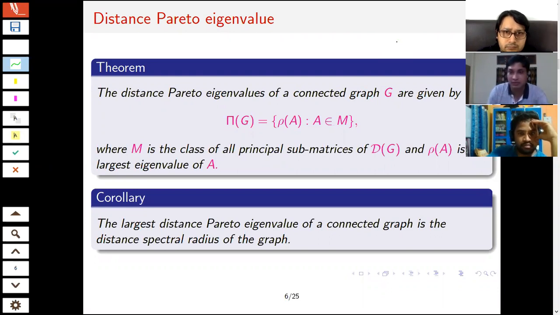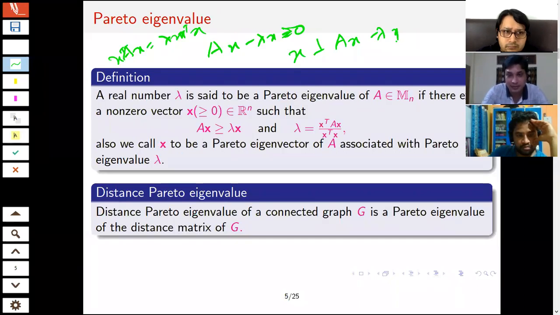I have a question. Can you go to your previous slide? Yes, sure. So you define lambda to be the min over real numbers. You take x transpose AX divided by x transpose x, and then take the min over all these values for all x. Is that a possible lambda? Sorry, I didn't get you. You're talking about the minimum of x transpose AX by x transpose x. So consider this quantity. You have lambda equal to something, right? And take the min over all x.